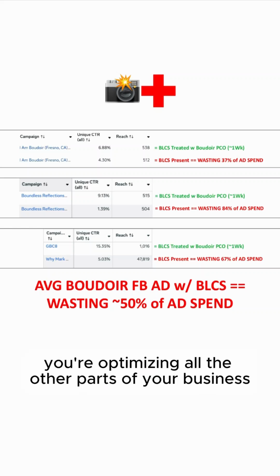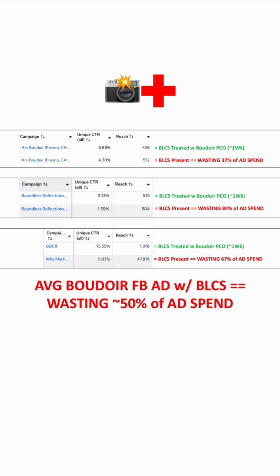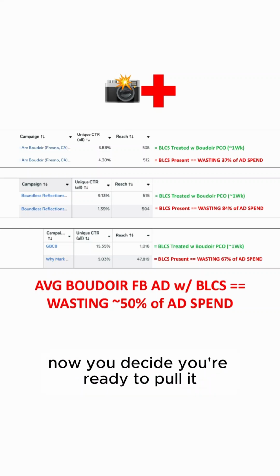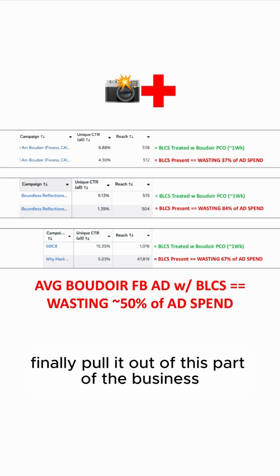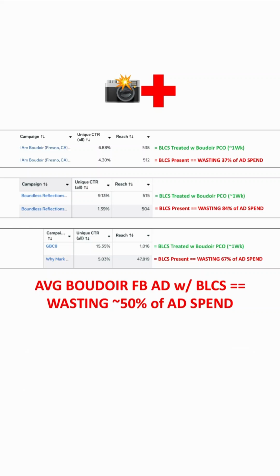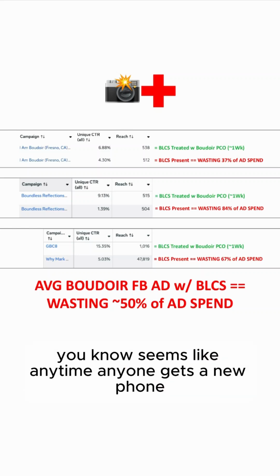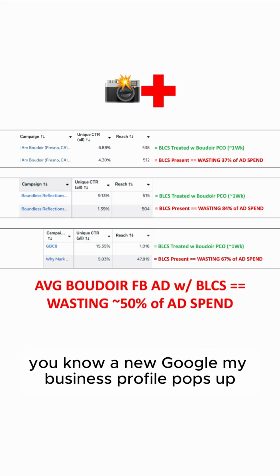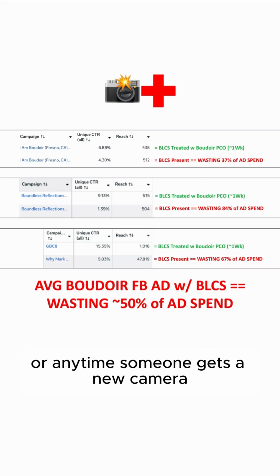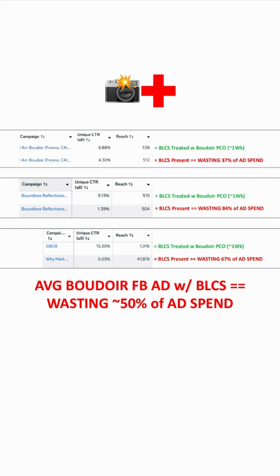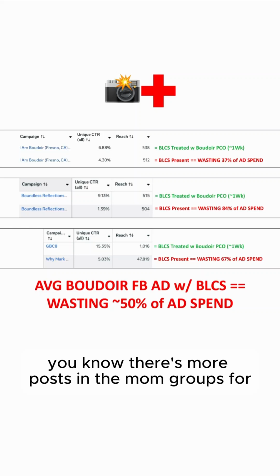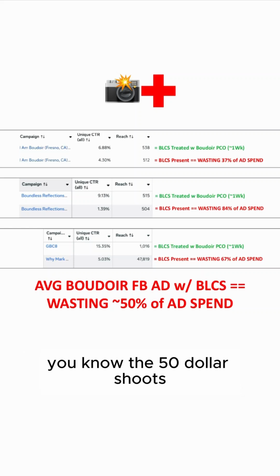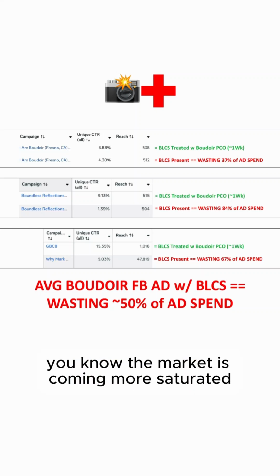And you're optimizing all the other parts of your business, pulling money out now. You decide you're ready to finally pull it out of this part of the business because you see more women joining. Seems like anytime anyone gets a new phone, you get more boudoir photography. A new Google My Business profile pops up, or anytime someone gets a new camera, there's more posts in the mom groups for the $50 shoots. So the market is becoming more saturated.